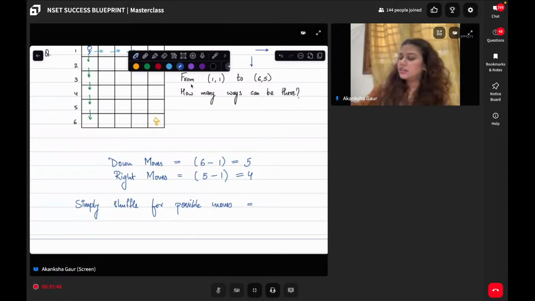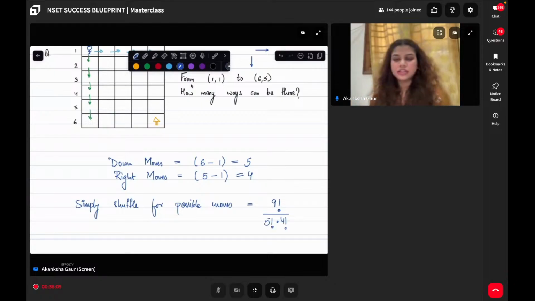Yes. So how many total moves are there? 5 plus 4, which is 9 factorial amount of possibilities for total moves. Then 5 factorial multiplied by 4 factorial. This is the answer, isn't it? Yes or no? 9 factorial divided by 5 factorial and 4 factorial.